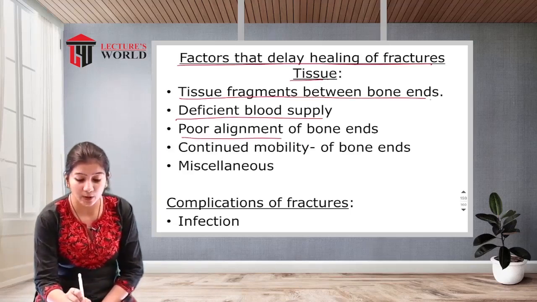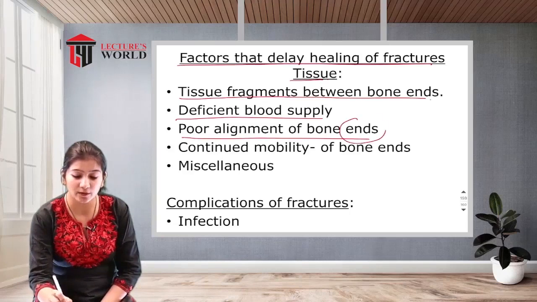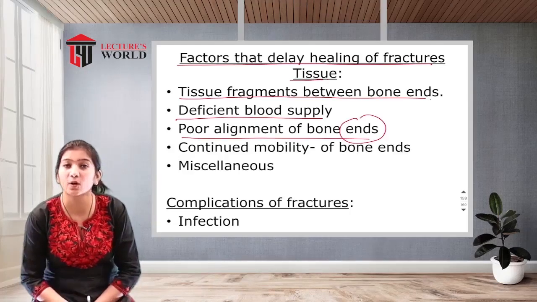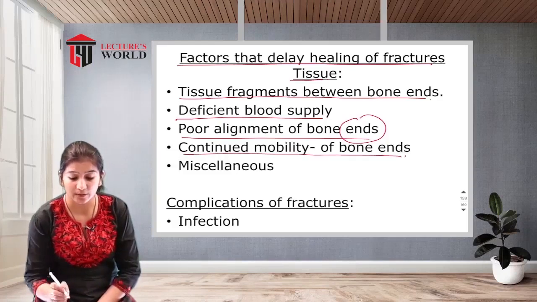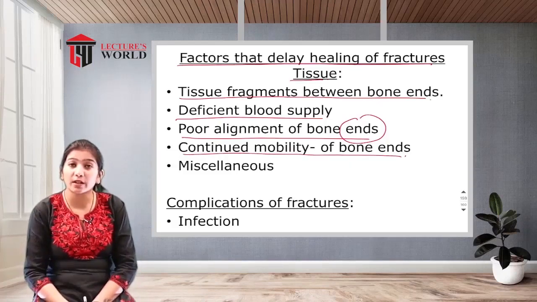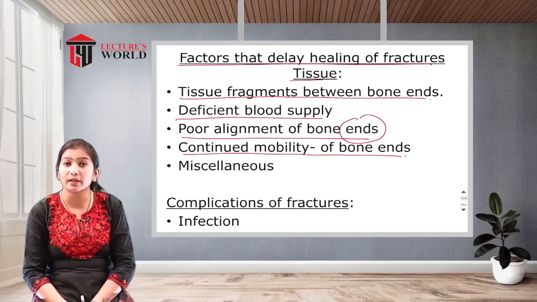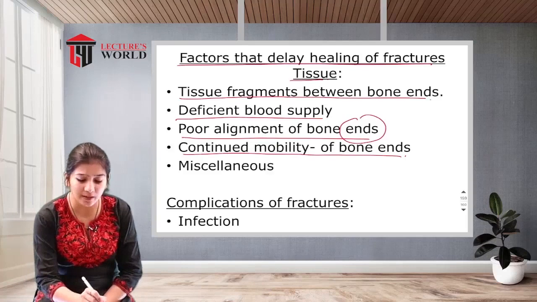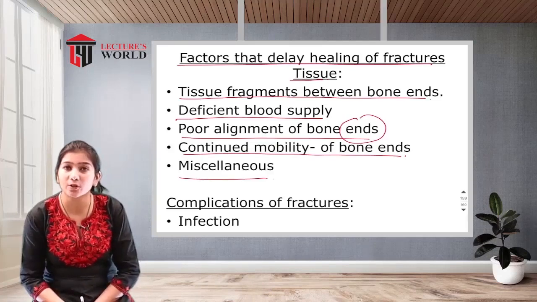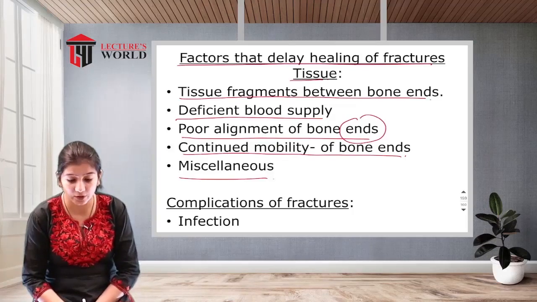Then poor alignment of the bone ends. If the ends of the bones are poorly aligned, that may also cause delayed healing. Then continued mobility of bone ends. If you have a fracture and you are moving that extremity, that may cause a delay in healing. That's why if any person has a fracture, plaster of Paris, POP, is applied to the extremity so that we can minimize the movement. And there are some other miscellaneous factors also involved in the delay in fracture healing.